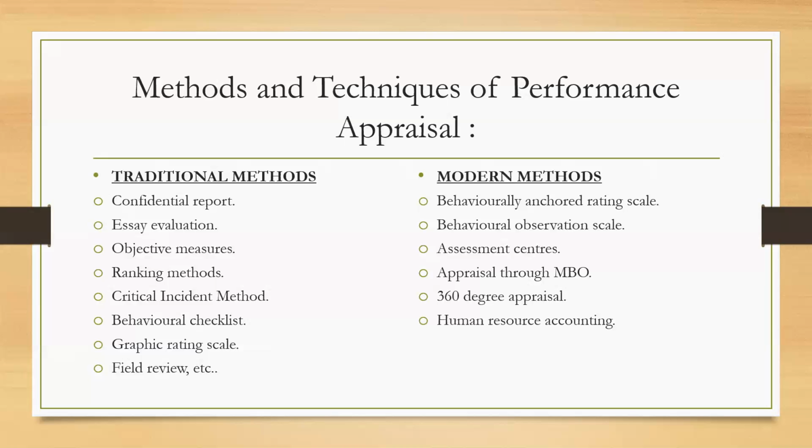After a behavioral checklist, another method is the graphic rating scale. It is a bit of a modern method. In this graphic rating scale also, we assign points to each employee, and then we make a comparative graph of the employee's performance ranking in the past year and his performance ranking this year.